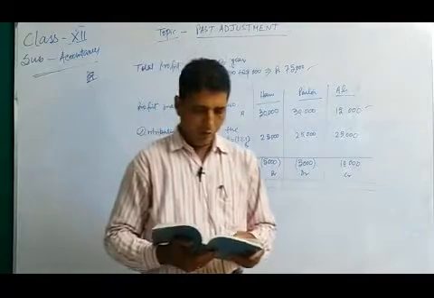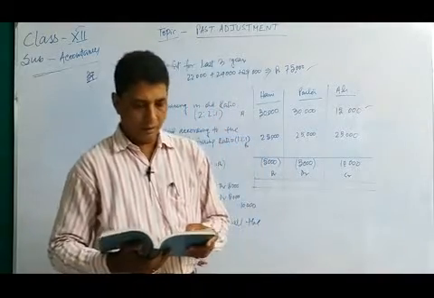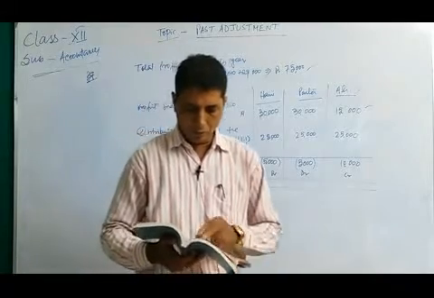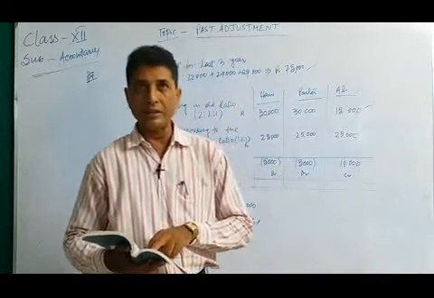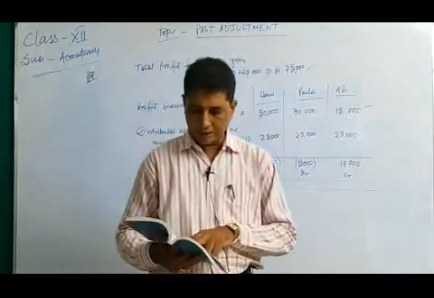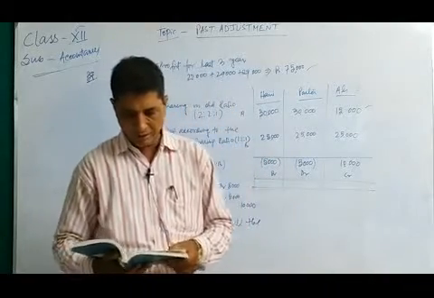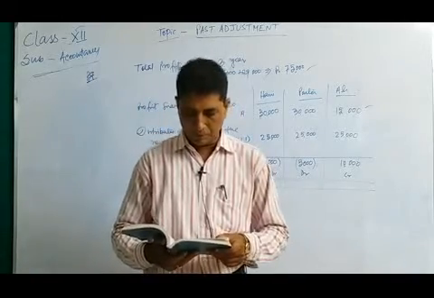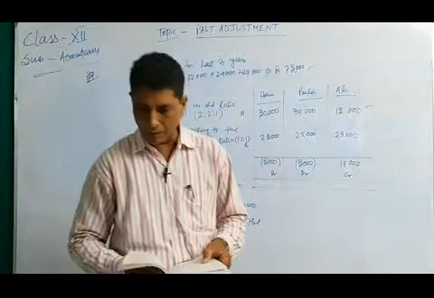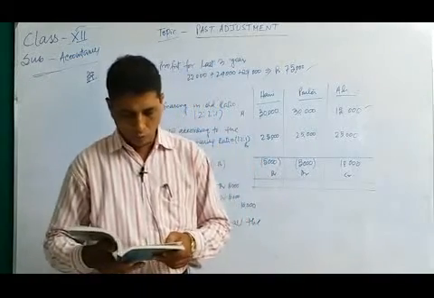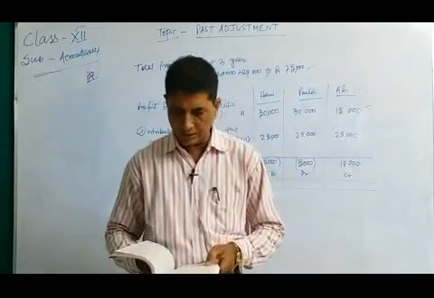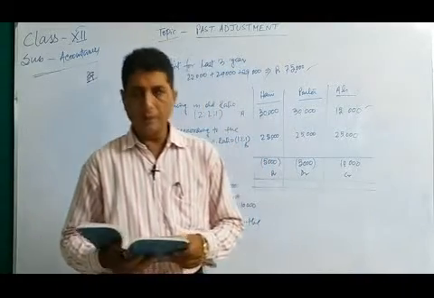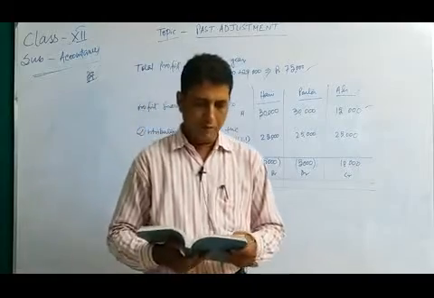Now in the problem, the capital of Manu and Srishti is 30,000 and 10,000, and drawings of Manu 4,000 and Srishti 2,000, total 6,000, other assets 34,000. Profit for the year was 5,000, divided in the agreed ratio, but interest at the rate of 5% per annum on capital and 6% per annum on drawings was inadvertently omitted. Adjust interest on drawings on an average basis for 6 months. So this problem is the homework.